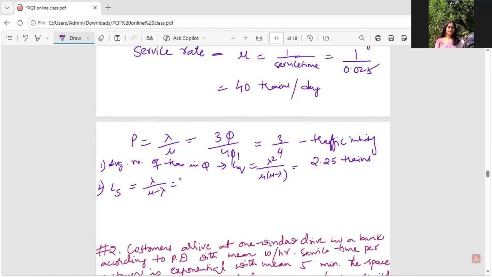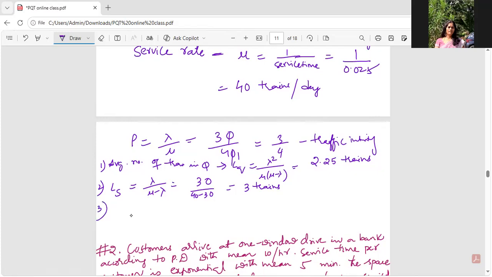Lambda by mu minus lambda is LS, the first one that we derived in the previous video, you can just check that. It is nothing but 30 by 40 minus 30. So roughly three trains, guys. Obviously, see guys, this is a steady state model, so lambda is less than mu, you can clearly see.